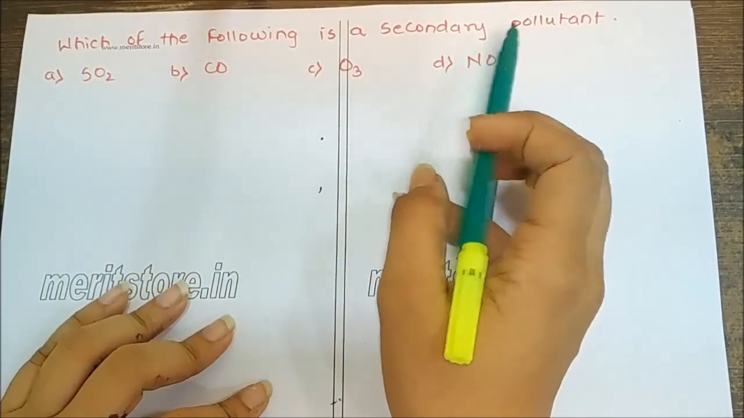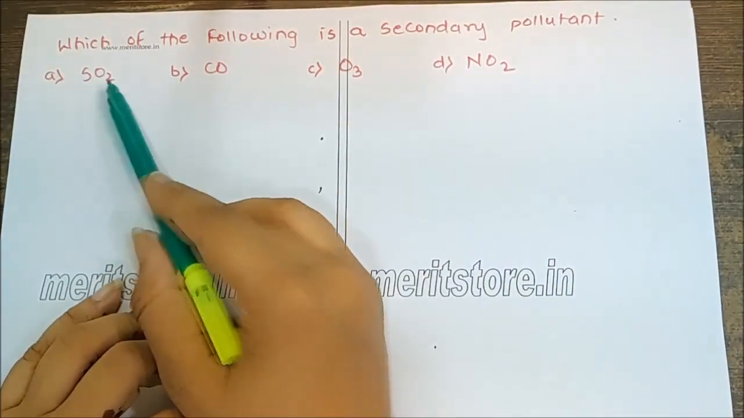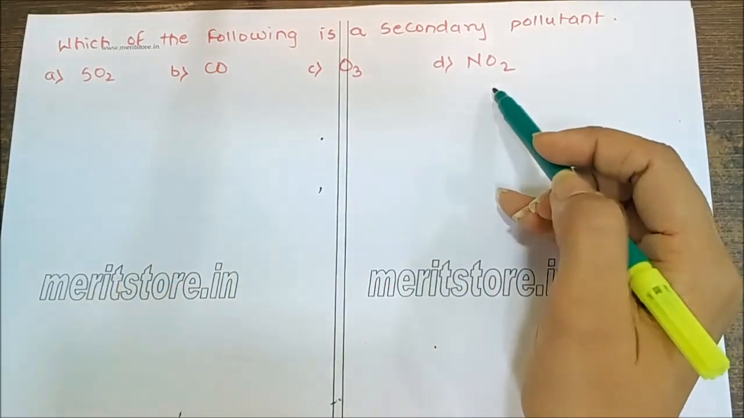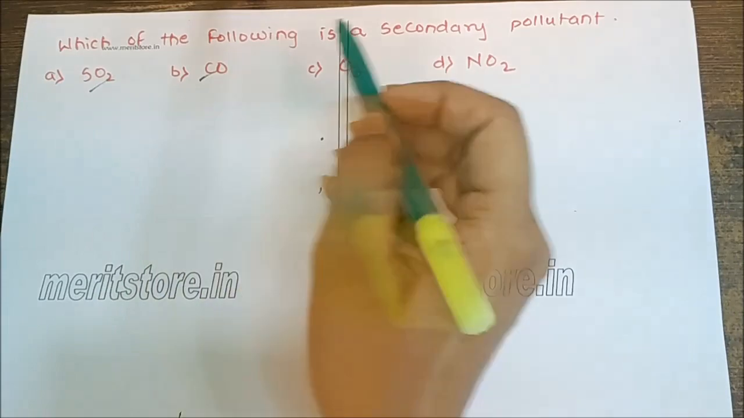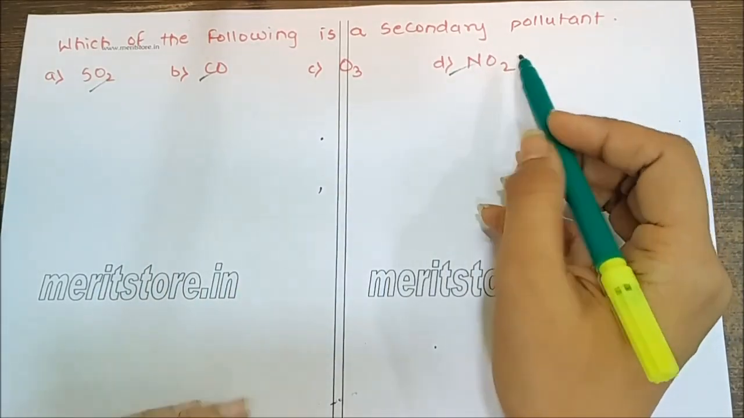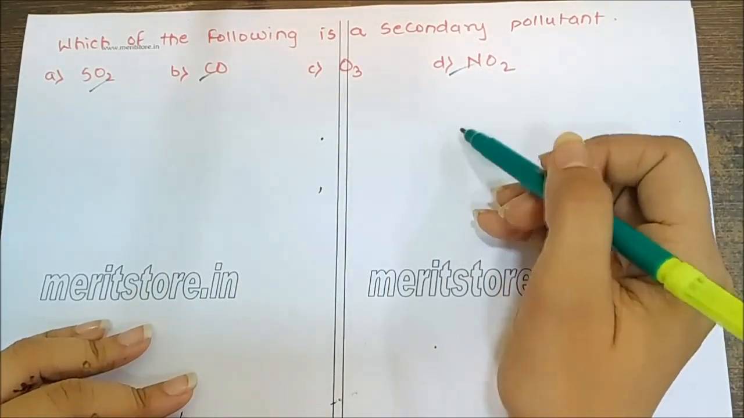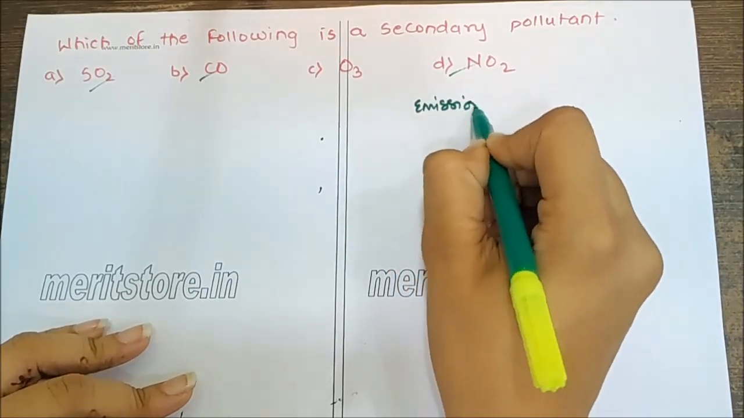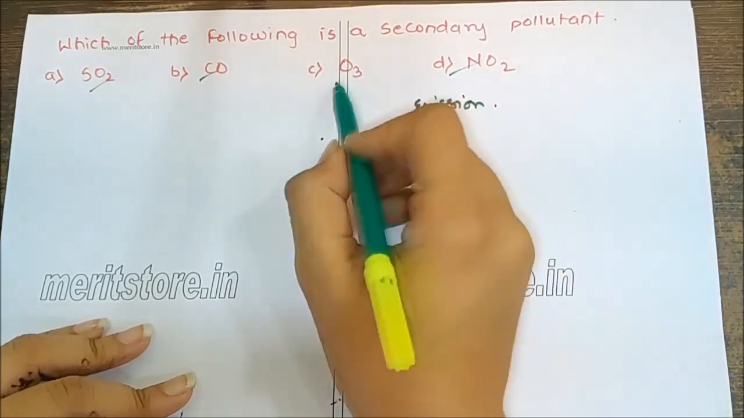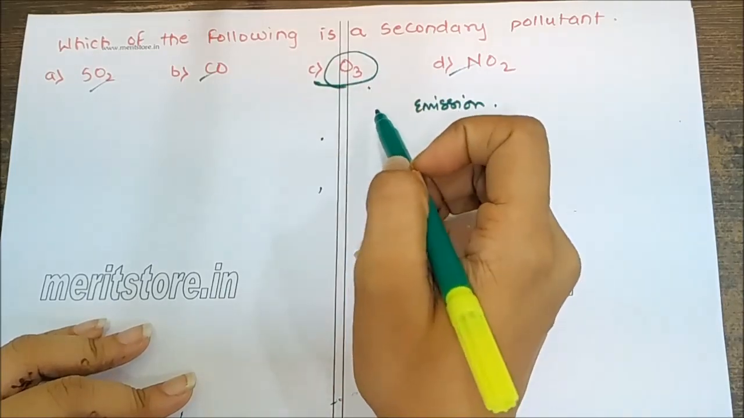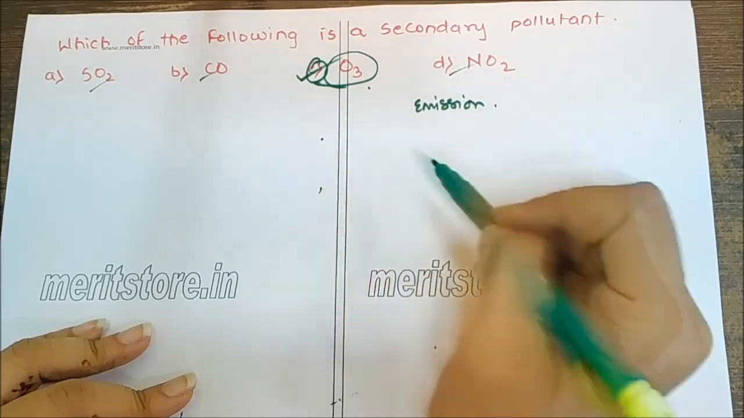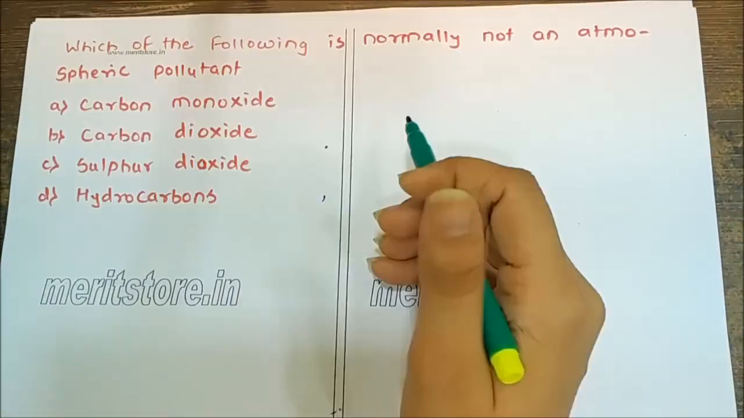Which of the following is a secondary pollutant? Sulfur dioxide, carbon monoxide, ozone, nitrogen dioxide. So these three are basically our primary pollutants, which is either obtained from emission of vehicles or any man-made pollutions. Ozone is something that's formed from the primary pollutants. So our correct answer is C, ozone.